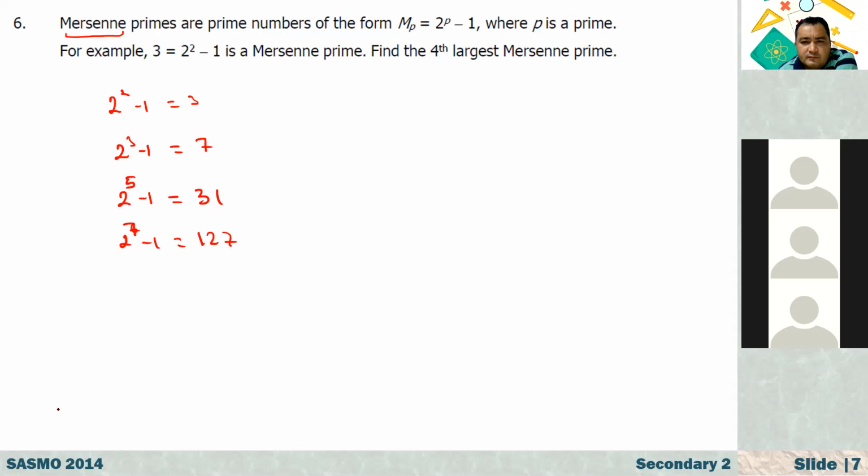Teacher, but it's the fourth largest. And after that, here we have 2 to the power of 11 minus 1, which is 2047, I think. Find the fourth largest: the first largest, second largest, third. But the largest is infinity. You cannot count it. Not infinity, I mean a very big number.